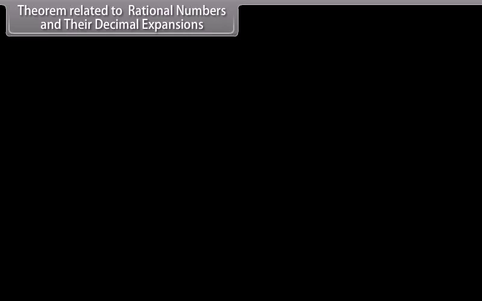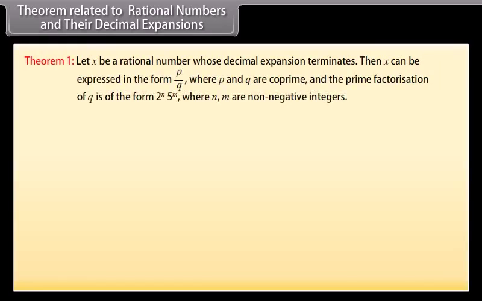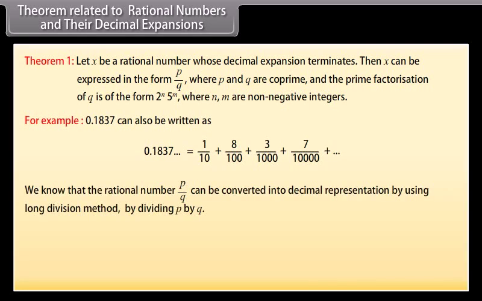Theorem related to rational numbers and their decimal expansions. Let x be a rational number whose decimal expansion terminates. Then x can be expressed in the form p upon q, where p and q are coprime and the prime factorization of q is of the form 2 raised to the power n, 5 raised to the power m, where n, m are non-negative integers. For example, 0.1837 can also be written as... We know that the rational number p upon q can be converted into decimal representation by using the long division method, by dividing p by q.